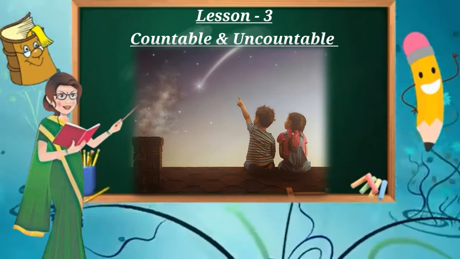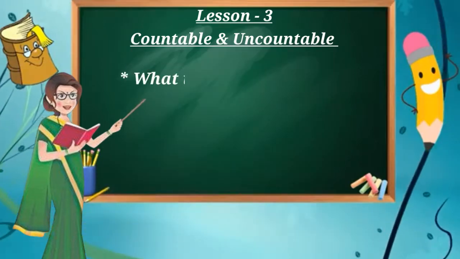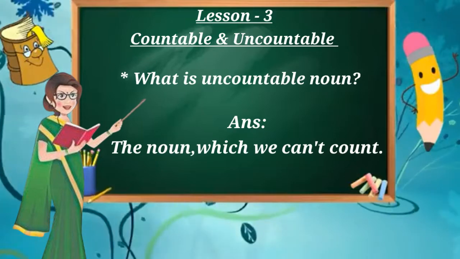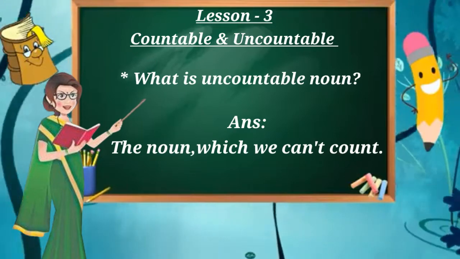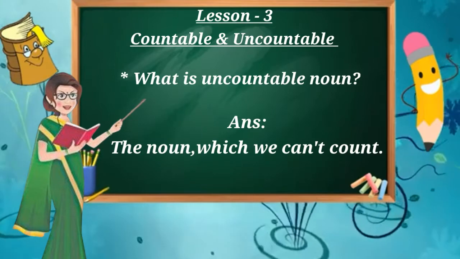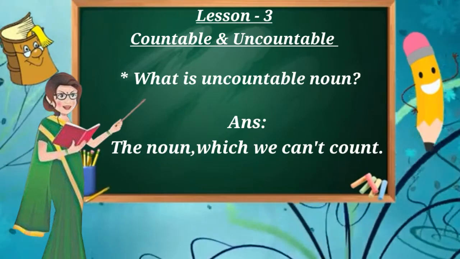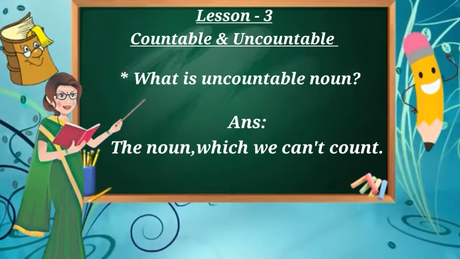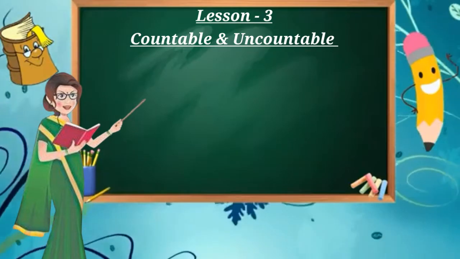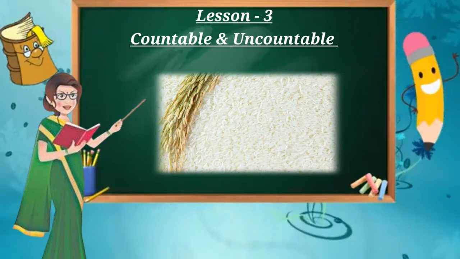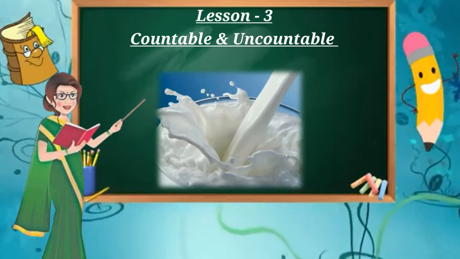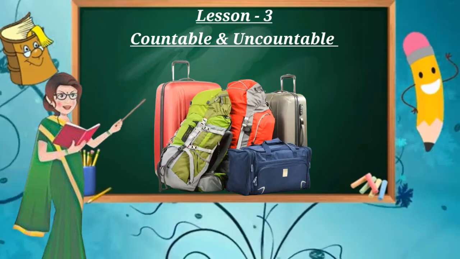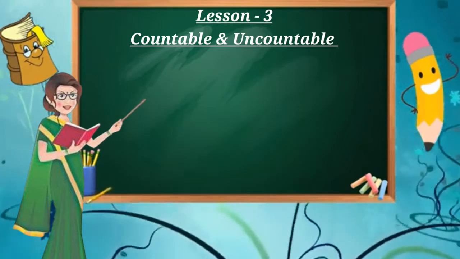Okay. Then the next one is about uncountable noun. The noun which we cannot count, that is an uncountable noun. Again I will repeat it. The noun which we cannot count, that is an uncountable noun. Here we take some examples of uncountable noun like sugar, rice, flour, milk, water, gold, money, luggage, etc. Now let's describe each one.